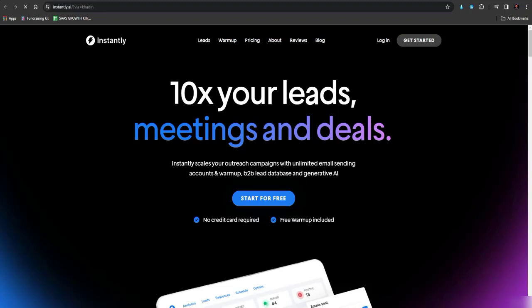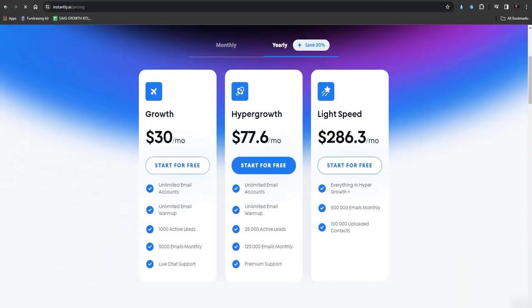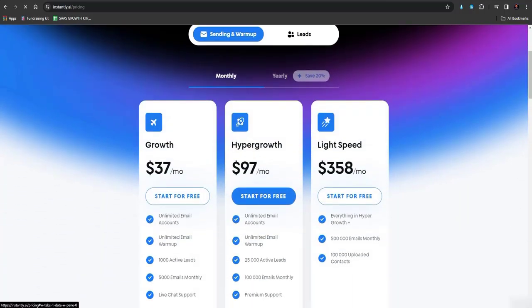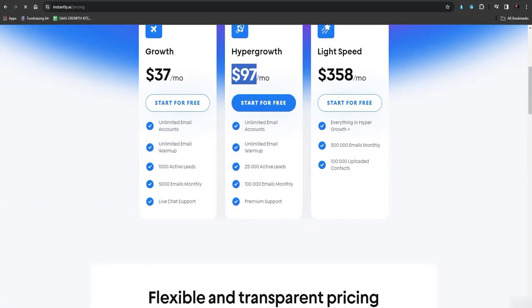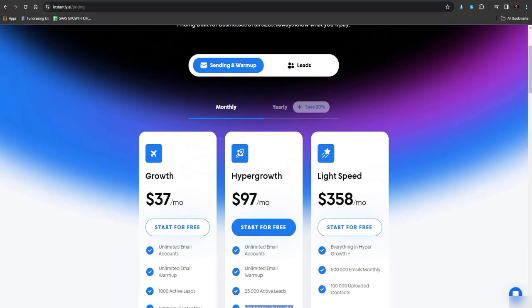And if we talk about its pricing, you just go to their pricing, and here you can see if we go monthly, they just start from $37 per month to $97 per month, where you can set up unlimited email accounts, unlimited warm-ups. You can add 25,000 leads, and you can send up to 100,000 monthly emails.